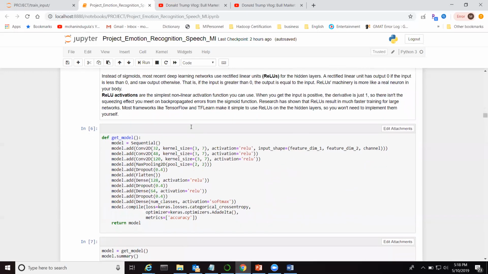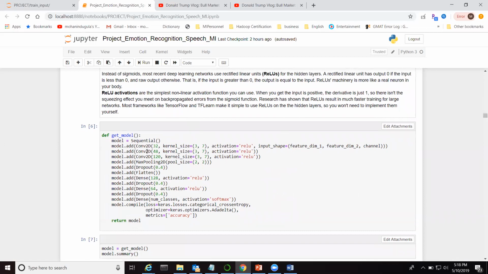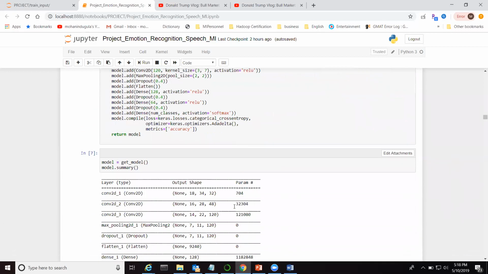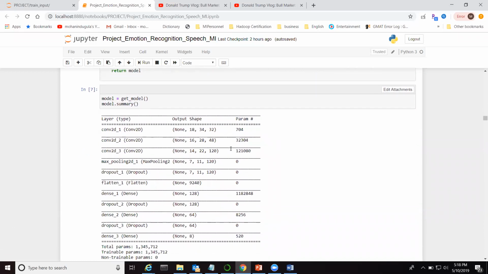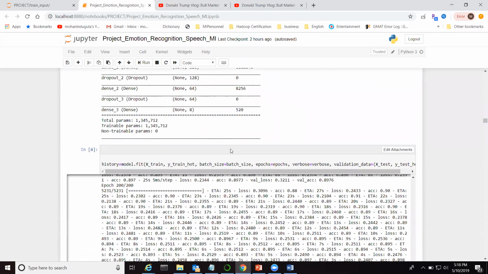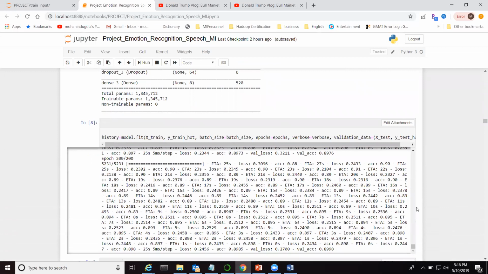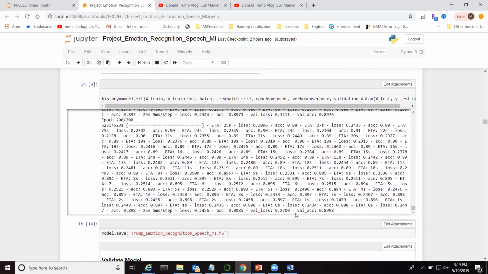This is my model, a 2D convolutional neural network using ReLU activation, along with the features and dimensions. This is the model summary you can see here. After that, I'm training this model for 200 epochs. And you can see here I'm getting around 90% validation accuracy.